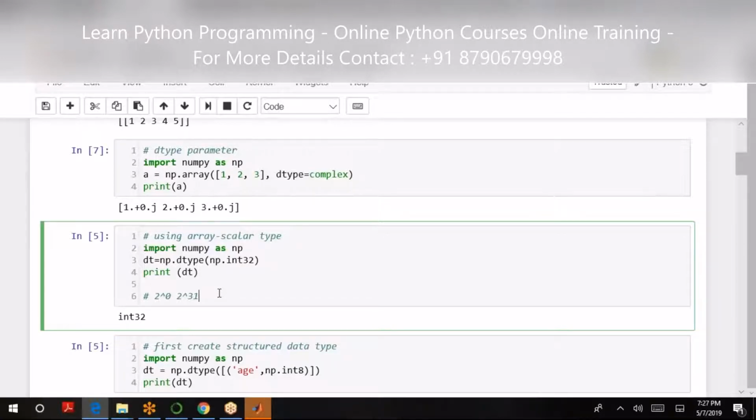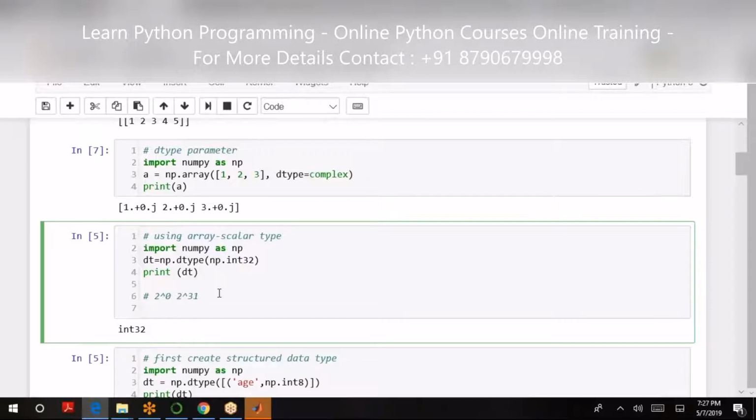When I say unsigned integer 8-bit, that will be taking, let's say, 2 raised to 0 to 2 raised to 7. It's 0 to 255. So likewise, in the case of data type declaration, data types signify the resolution, that is, how many fractional values I can hold using that data type.